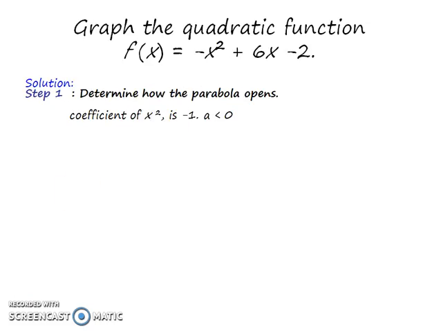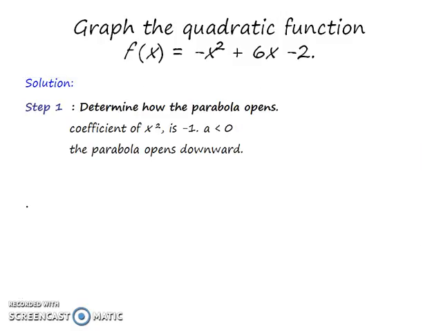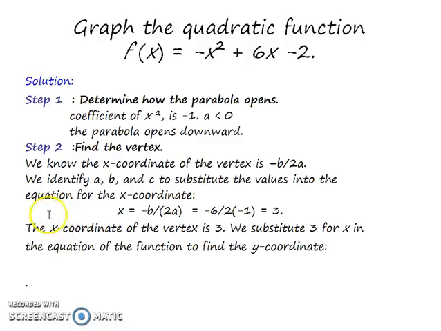So step 1, you must find the coefficient of x squared, which is negative 1. Just like before, negative 1 means less than 0, which has a maximum point, and the parabola opens downward. Next, step 2, find the vertex.